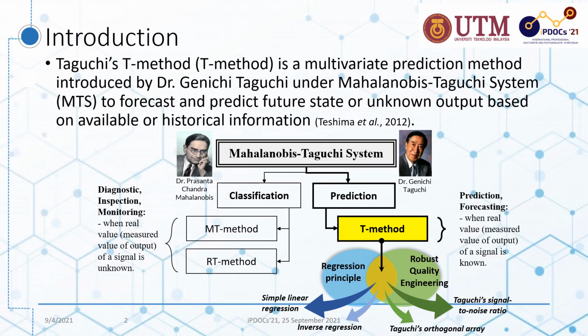So for starters, what is Taguchi's T method? Taguchi's T method is a multivariate prediction method introduced by Dr. Genichi Taguchi and the Mahalanobis-Taguchi system to forecast and predict future state or unknown output based on available or historical information. Fundamentally, the T method is developed based on the combination of regression principles and Taguchi robust quality engineering elements in formulating a predictive model such as simple linear regression, inverse regression, Taguchi's orthogonal array, and Taguchi's signal-to-noise ratio.